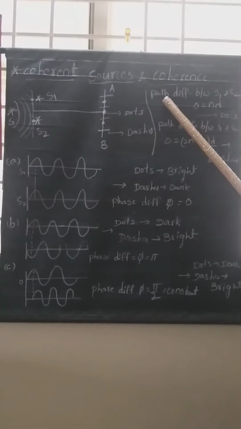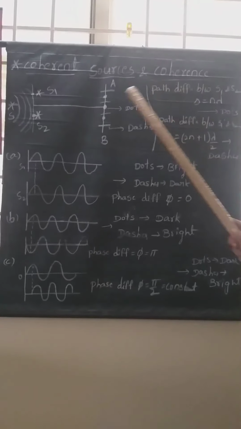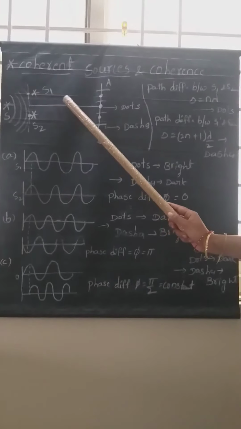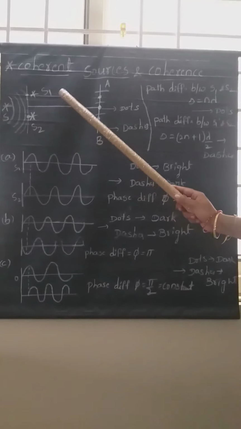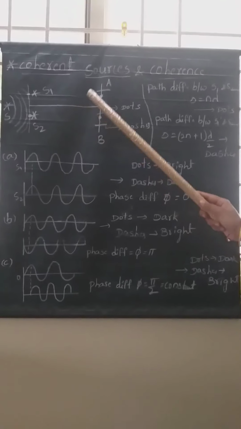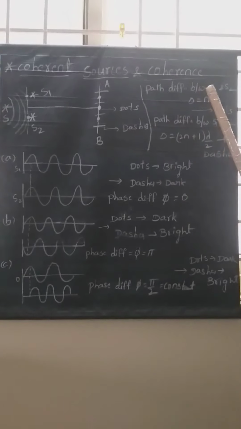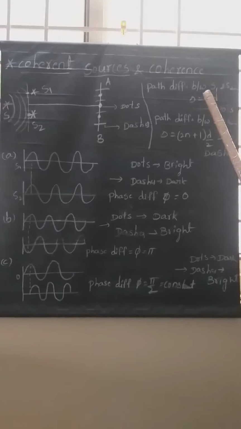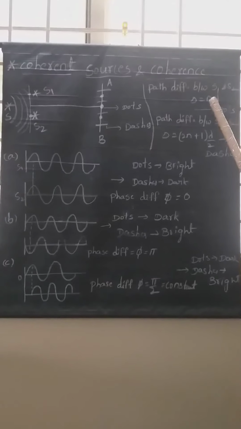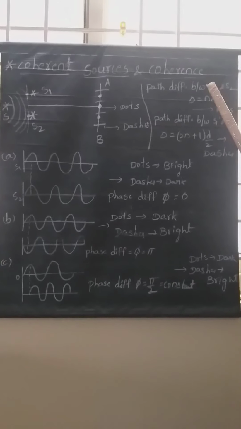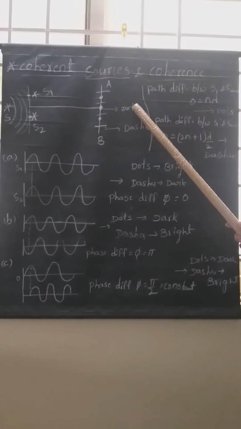Let us suppose the path difference between S1 and S2, that means the secondary waves propagating through the medium from the S1 and S2 sources, is n lambda. That means the path difference between them is equal to integral multiples of lambda. Here n is an integer, it takes 1, 2, 3, 4 like that. Those positions are represented by dots.